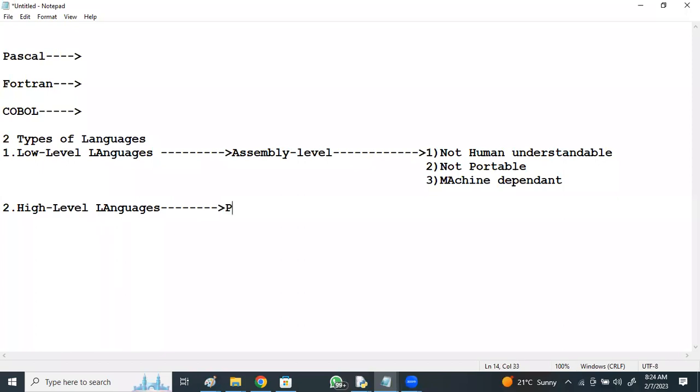But Python is a high level language, right? So it's human understandable. The statements look like normal English statements. So they are human understandable.